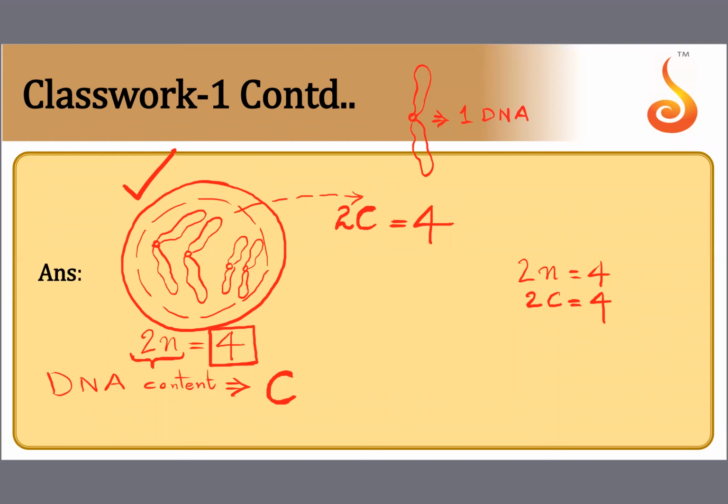You want uniformity. If I just say C is equal to 4, it will become a haploid cell. The 2 over there will tell us that it is not a haploid cell, it is a diploid cell.